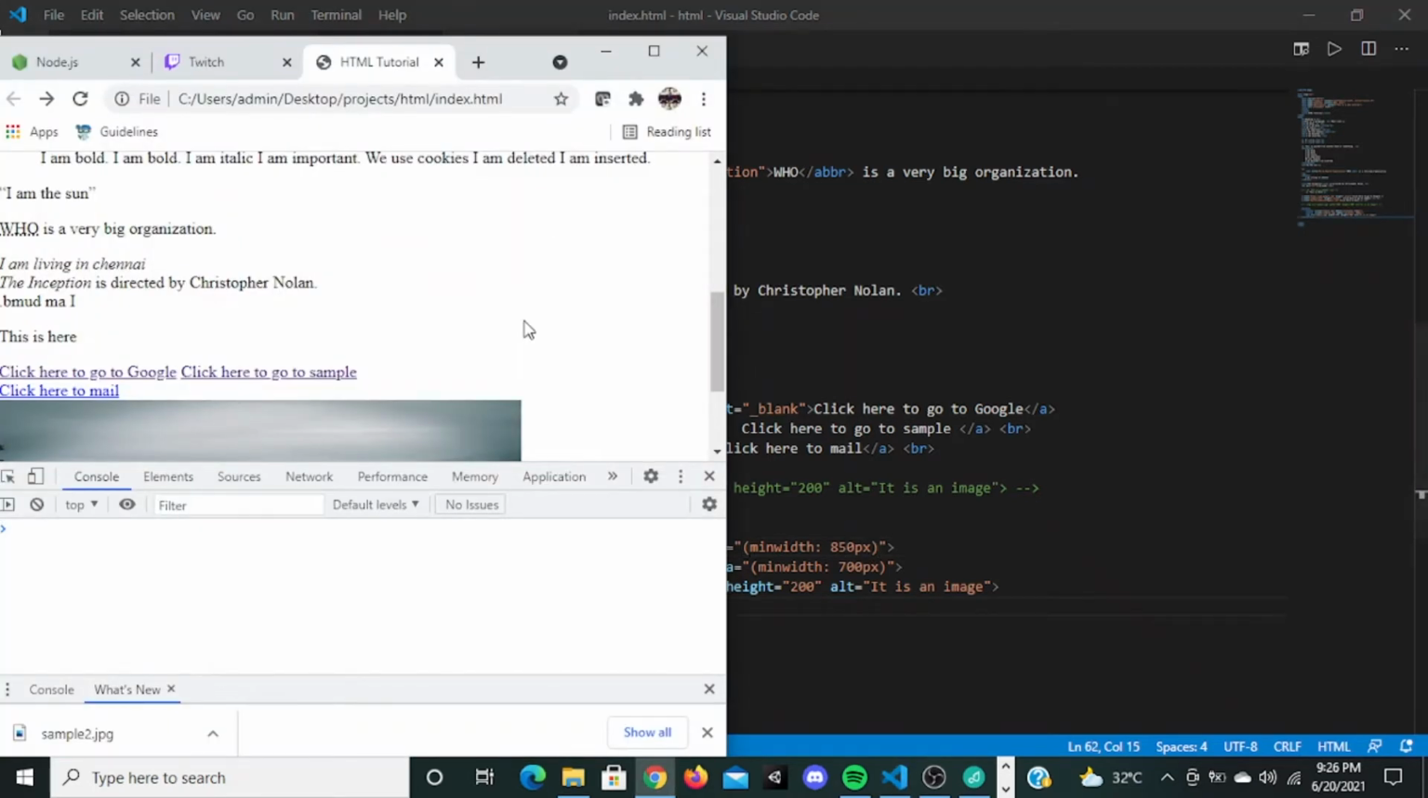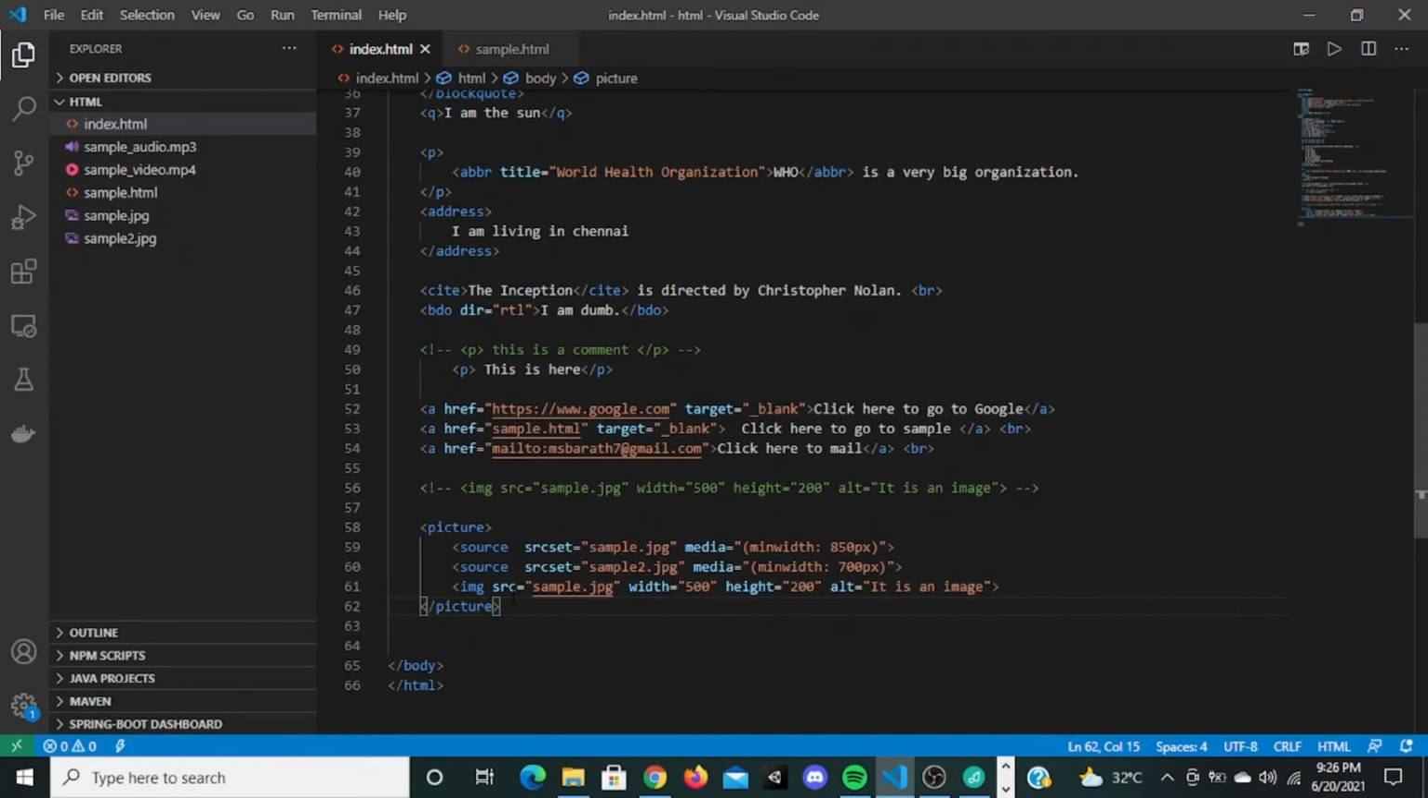But the thing is, this picture tag is used for that only. If you give different sources inside this picture, and you give media inside it, it's going to see the min width of the screen, and it's going to display the picture.